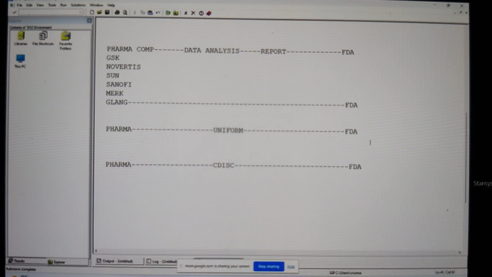Now, what the CDSCO will do, they are going to collect all the FDA guidelines. Based on the FDA guidelines, now CDSCO is going to frame a set of guidelines. And now the CDSCO is going to give these guidelines to pharma companies. Now pharma companies, they follow the CDSCO guidelines. By following the CDSCO guidelines, the pharma companies will generate the report and then they will submit the report. According to the CDSCO guidelines, now they're going to submit the report to FDA. That is how in 1994, CDSCO has evolved. It is a non-profit, multinational, open, voluntary organization.